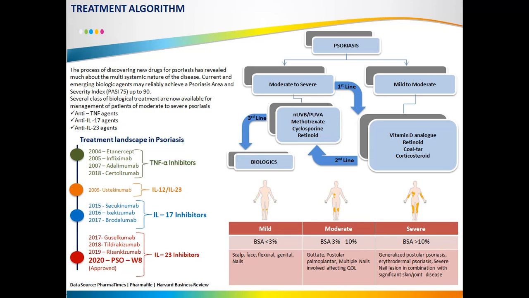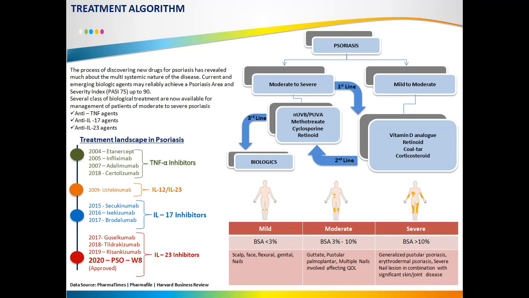If treatment fails, then obviously the doctor will move the patient to second line of therapy, which includes methotrexate, cyclosporin and retinoids. Now here, if the second line of therapy fails and the patient moves to the severe category of psoriasis, that is the body surface area covered is more than 10%, then the patient has to undergo treatment with biologics.